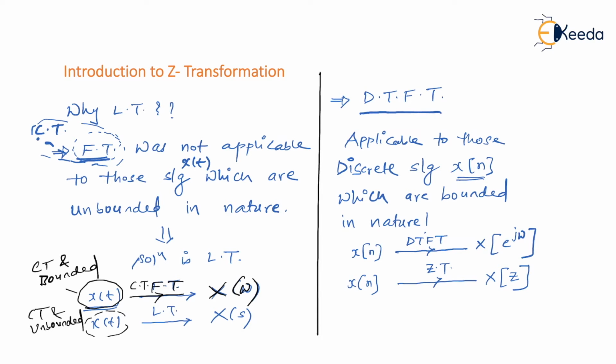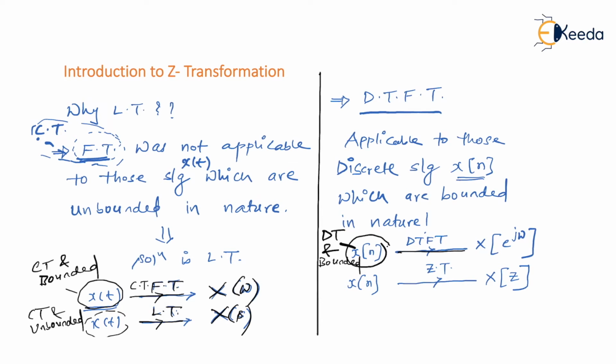Then we know that continuous time Fourier transform is not possible. Then we go for another tool called as Laplace transform. So those signals which are continuous as well as unbounded in nature, we go for Laplace transform. Am I right? The same story is applicable over here, that is in case of discrete time signal. So here x of n is actually a discrete time signal but bounded in nature.